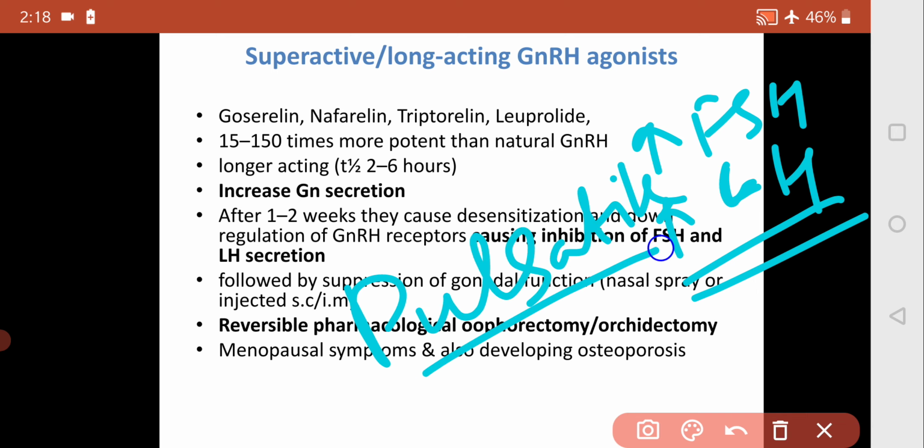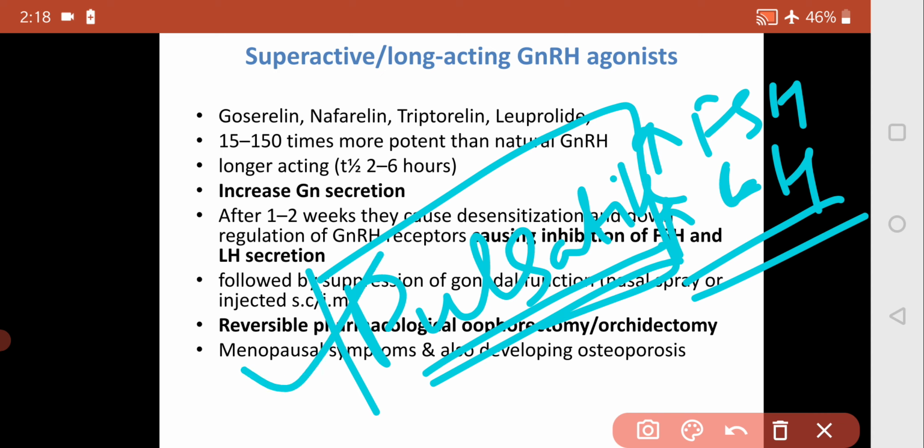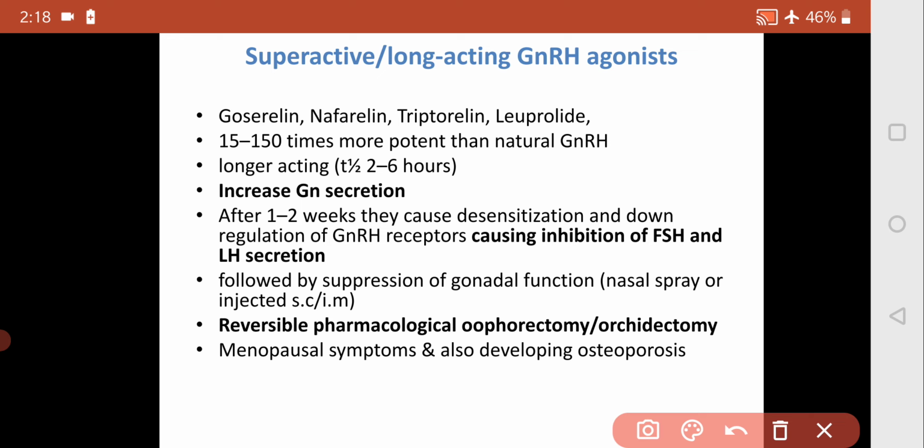Go to the gynec ward and see how they use this GnRH agonist. So it increases the gonadotropin secretion.